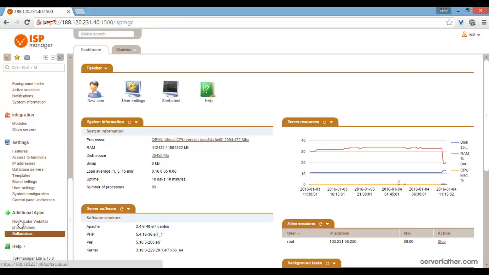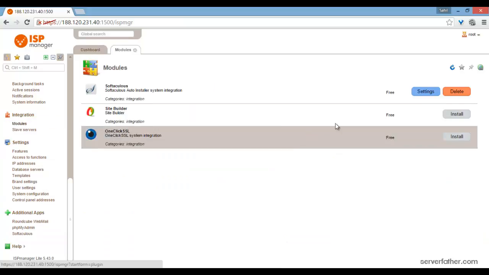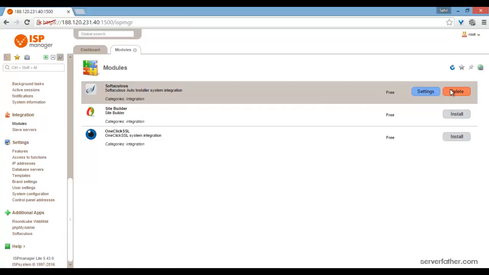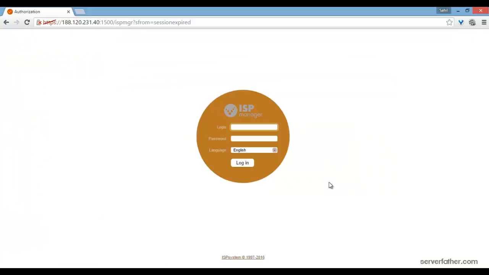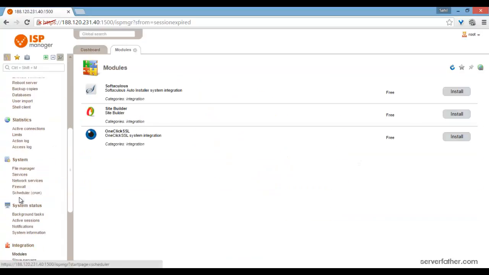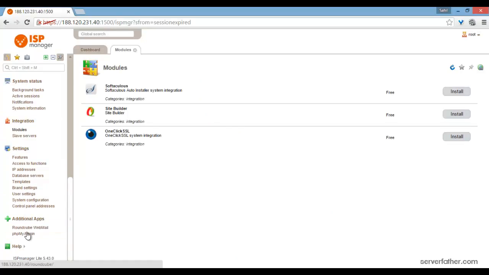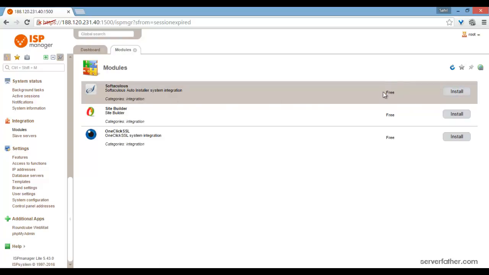So friends, if you want to remove the Softcules, just press delete from here. It deletes the module and your ISPmanager hosting control panel will be restarted. Log in again. Now you can see it's not available, and here you can see Softcules is installed again.